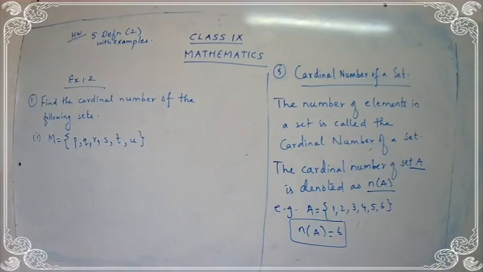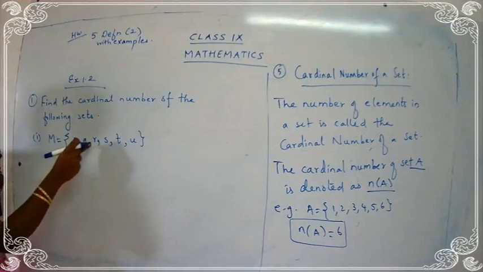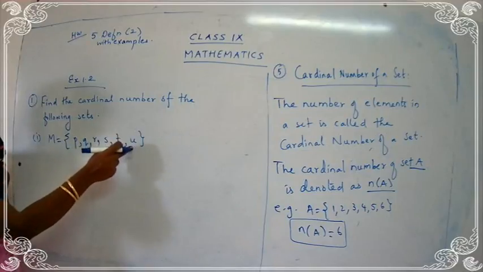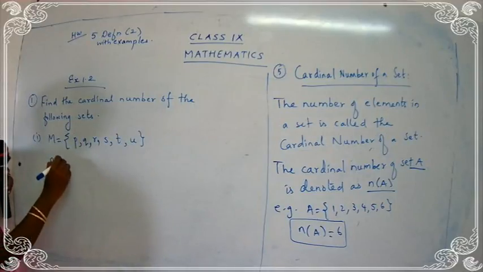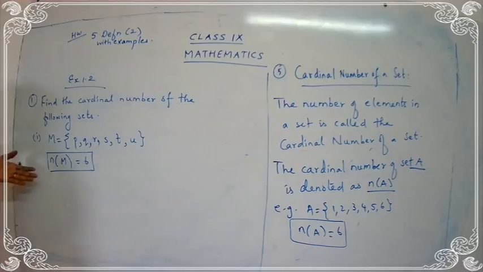Okay. So now let's find out the cardinal number. Count the number of elements: 1, 2, 3, 4, 5, 6. I'll write n of M is equal to 6. This is the answer. Easy work. See, I got the cardinal.